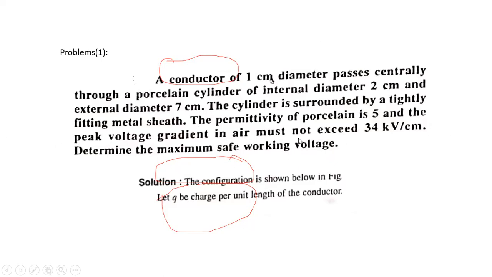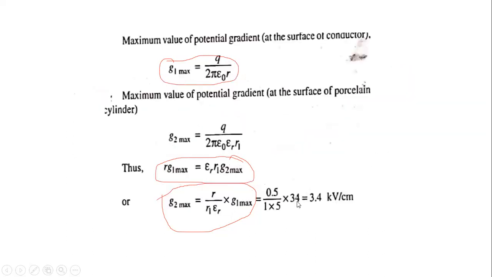The peak voltage gradient in the air must not exceed 34 kilovolts, so that is G1 max. G1 max is 34 kilovolt per centimeter. Then by using this relation, we determine the G2 max value, that is 3.4 kilovolts.